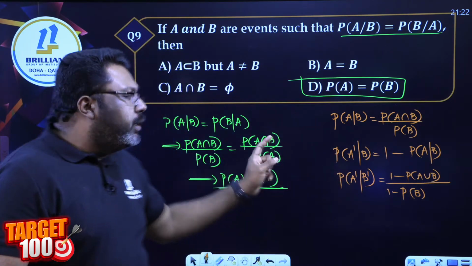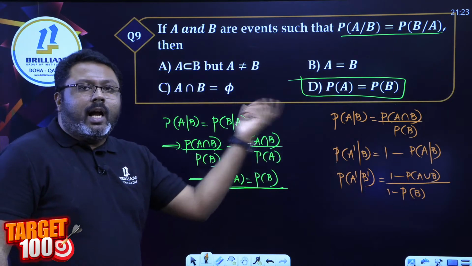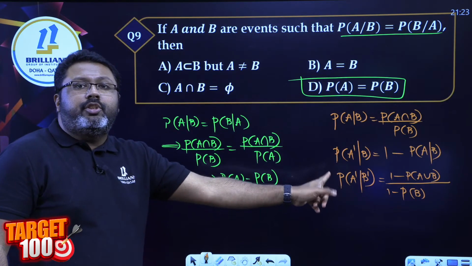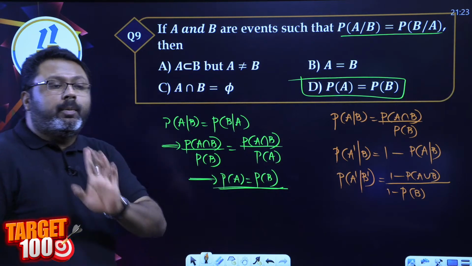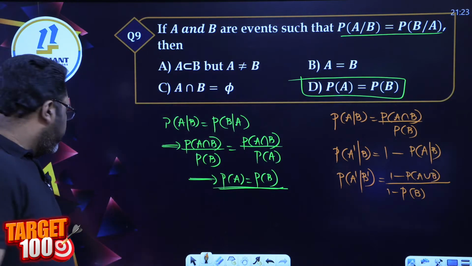Numerical problems based on this, like I could say, 95% the question is going to come from this topic, numerical problem. So please be ready with it.